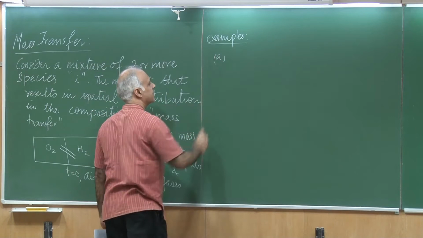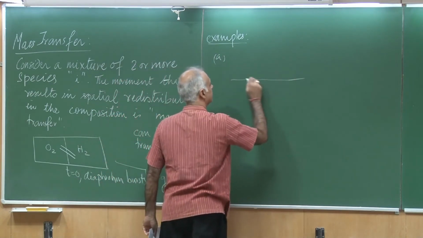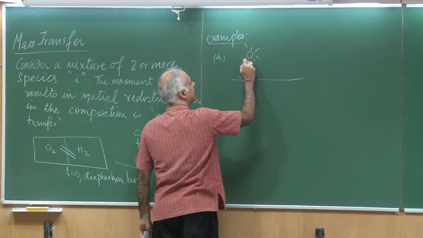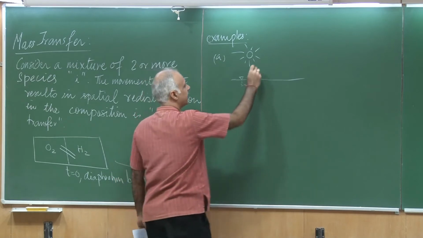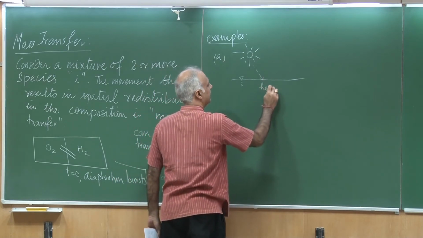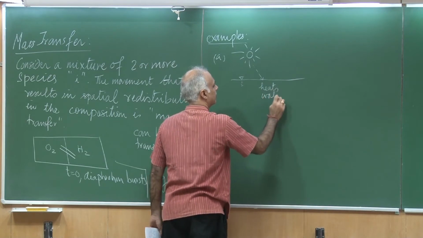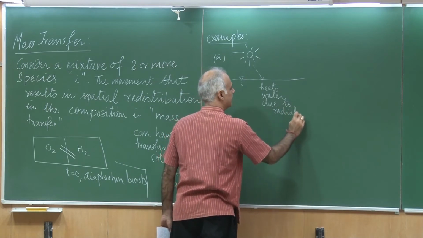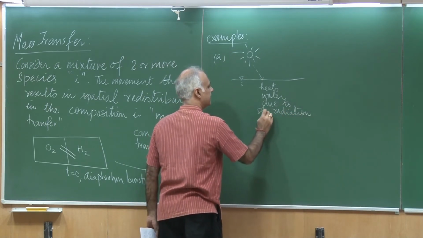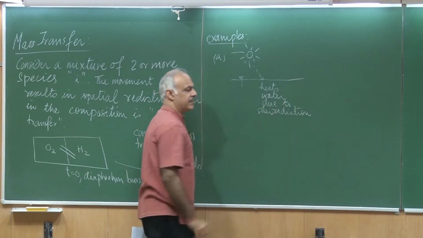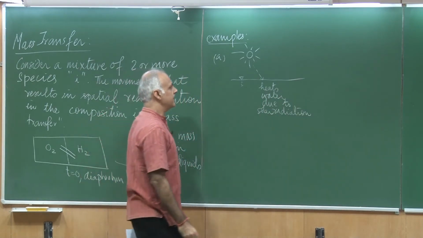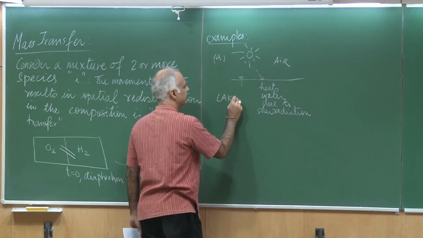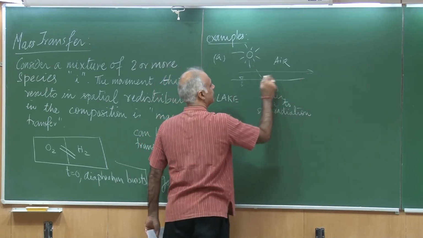The first is, suppose I had a lake, and here the sun shines, so it radiates energy and heats water due to solar radiation. Therefore the temperature at the surface of the water is higher. I have air here, and now I have a breeze.